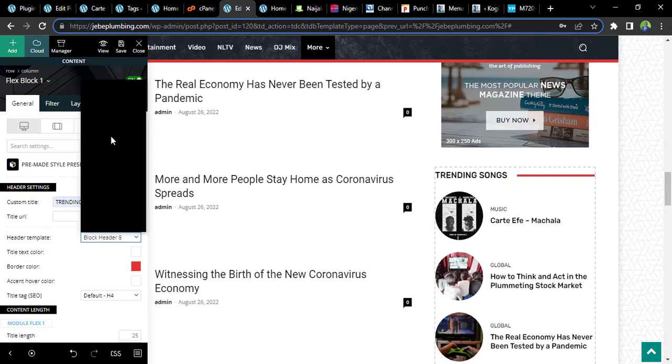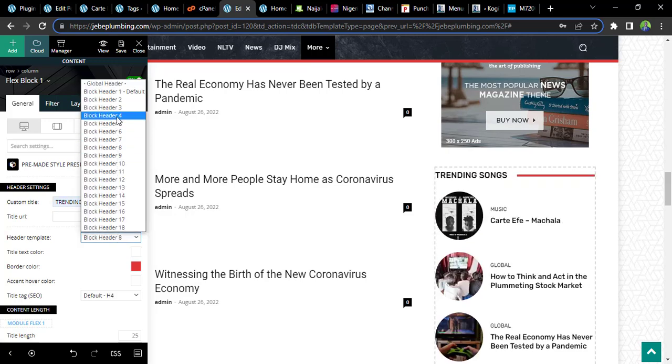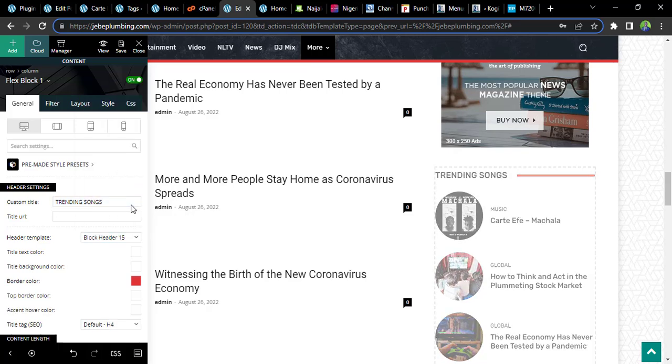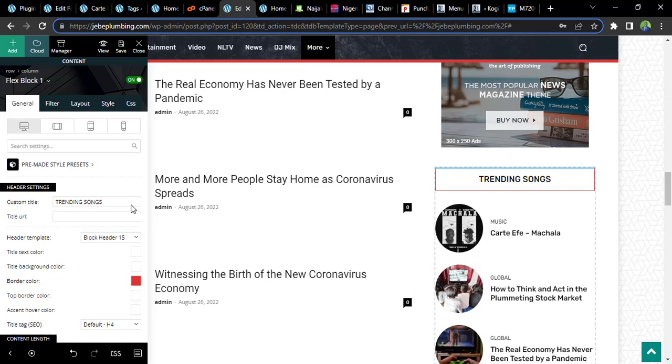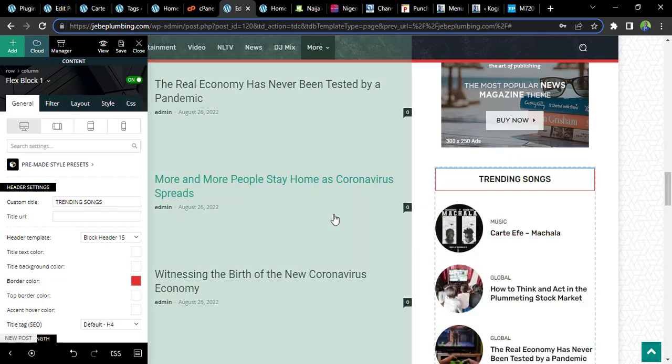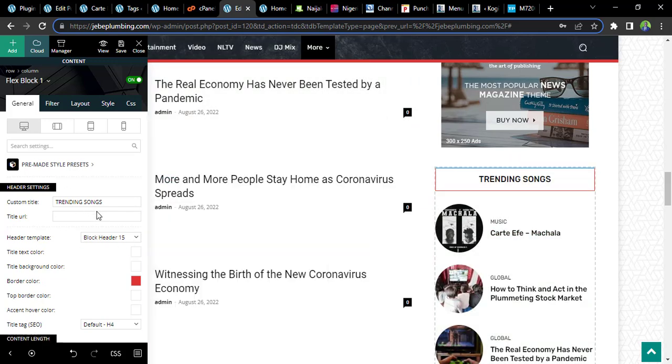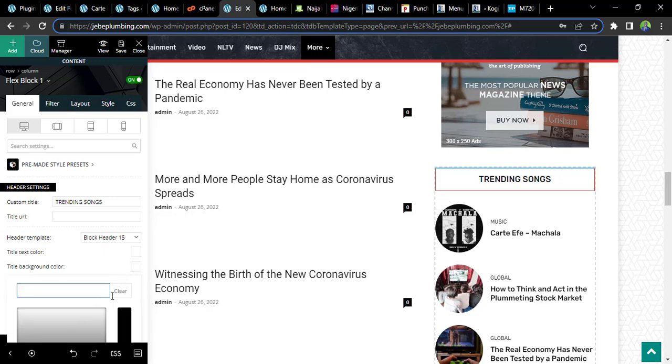So the block head and the header block, I do like this 8 and like the 15. So yeah, I like that 15, and I want the color to be black. Should I choose black?